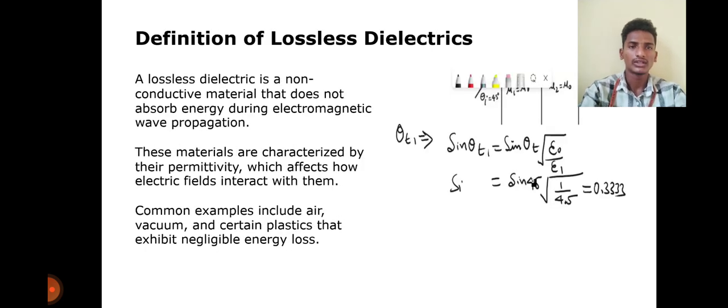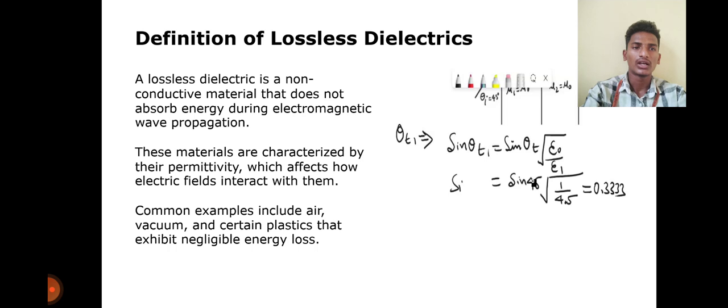Definition of lossless dielectrics. A lossless dielectric is a non-conductive material that does not absorb energy during electromagnetic wave propagation. These materials are characterized by their permittivity, which affects how electric fields interact with them. Common examples include air, vacuum, and certain plastics that exhibit negligible energy losses.